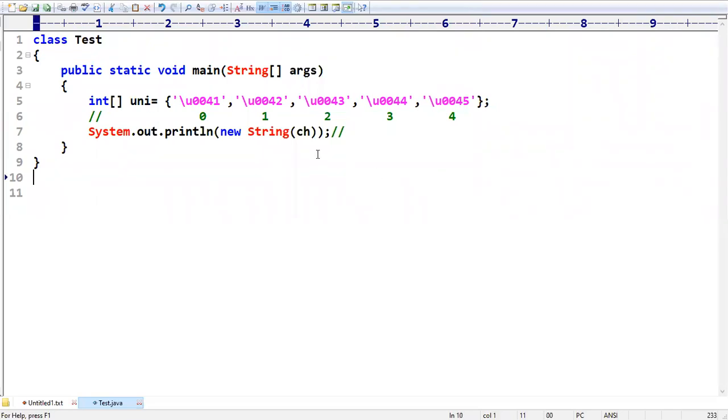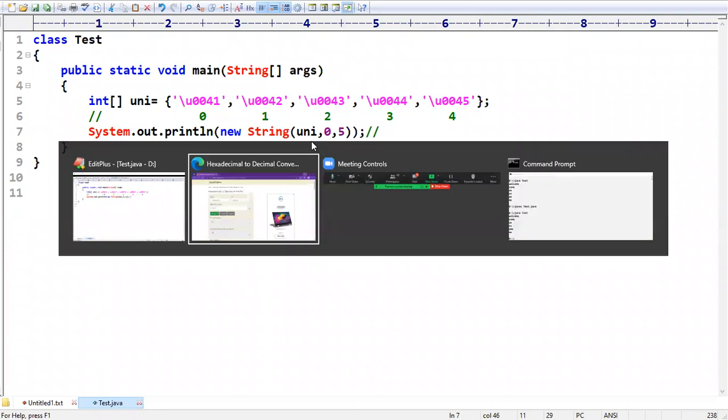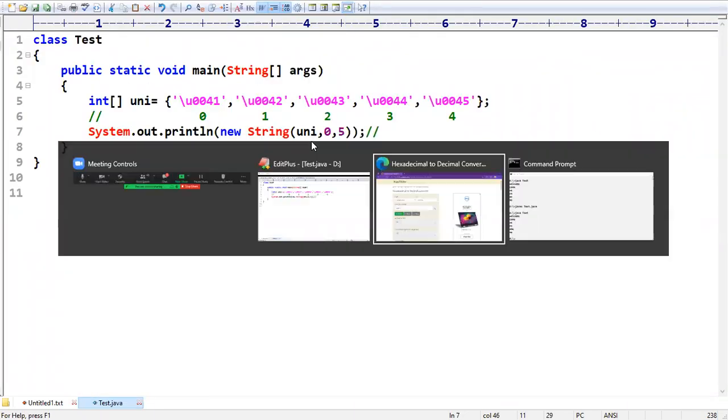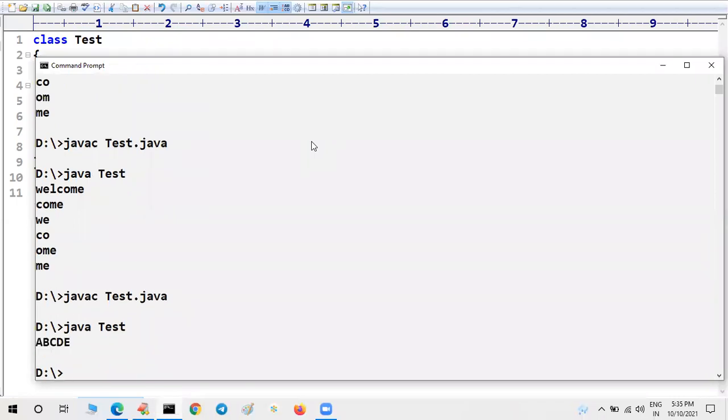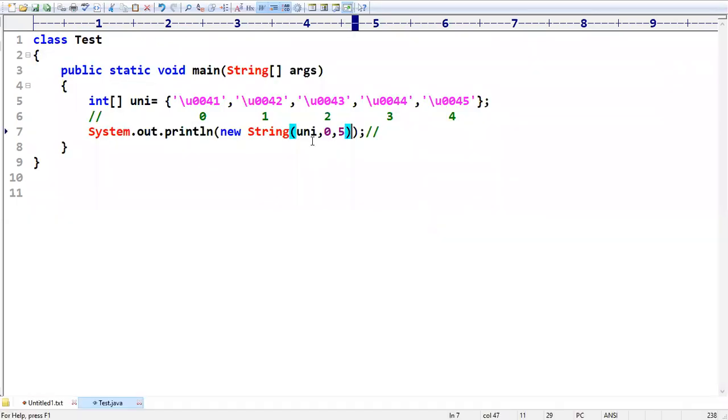Then, sir, I want to create a string object with the help of this. I am taking uni. Where is the starting location? Starting I want to take from 0. Up to how many characters do I want? I want 5 characters. Then what answer are we going to get? Let us see here. A, B, C, D, E.